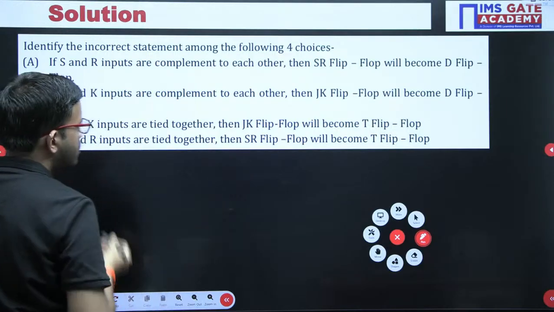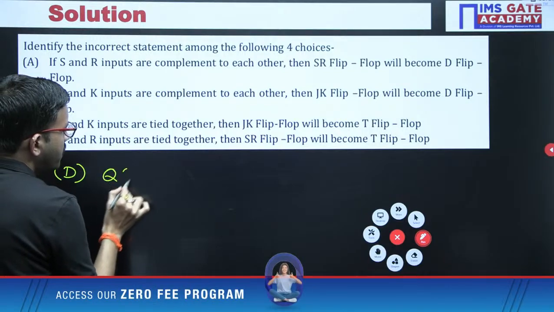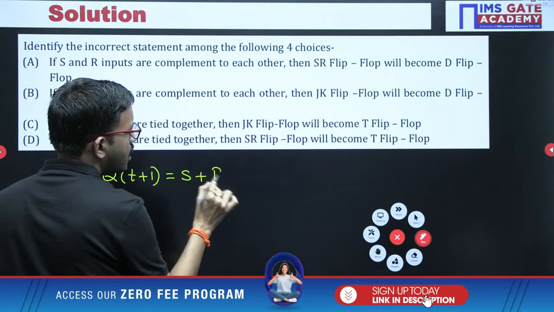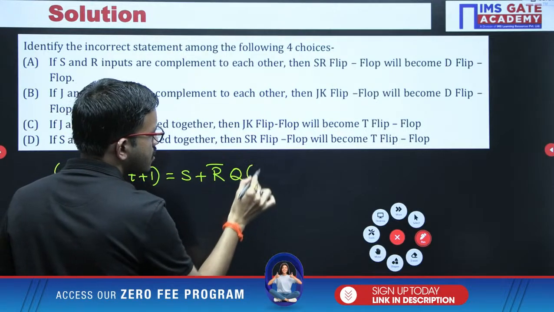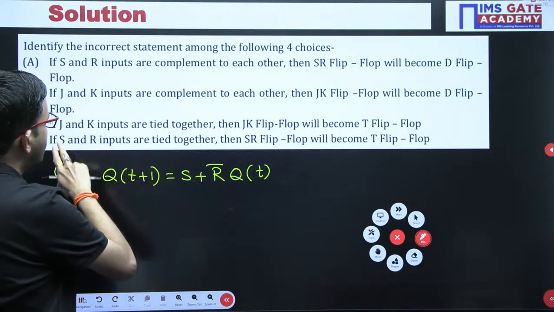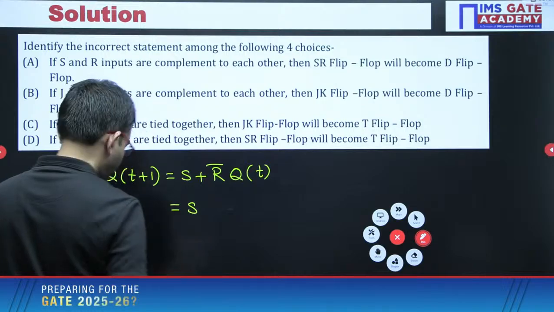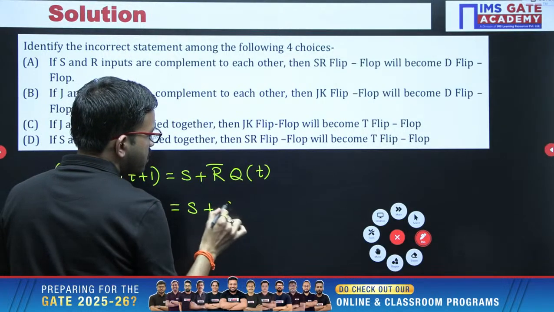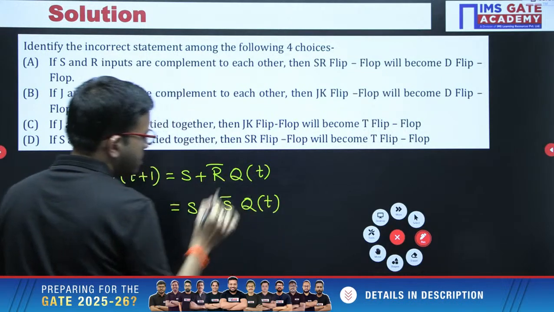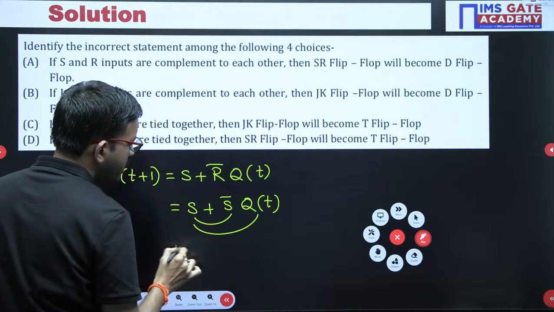Here you have an SR flip-flop. Its characteristic equation is Q(t+1) = S + R'Q. Here the S input and R input are the same, so in place of R you can put S. Now apply the distributive law: S + S' gives 1. So you get S + Q.